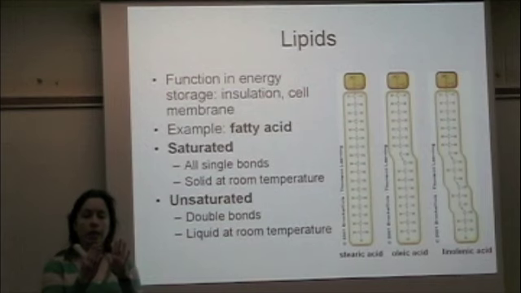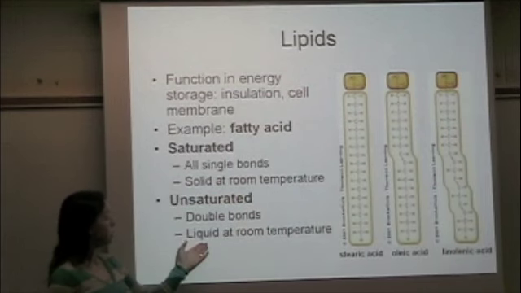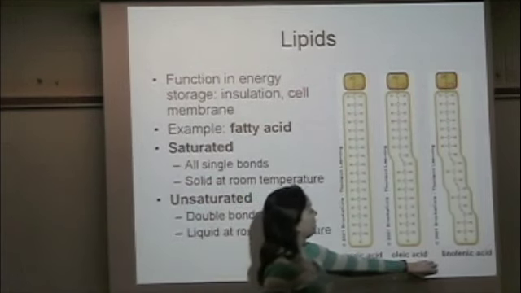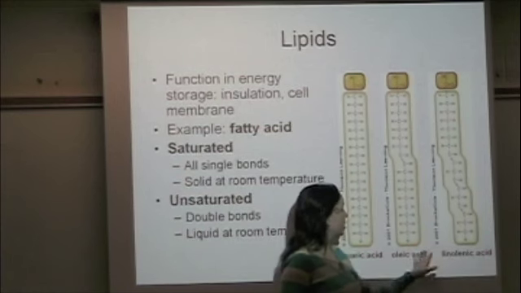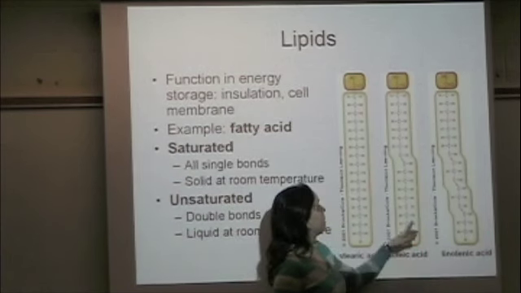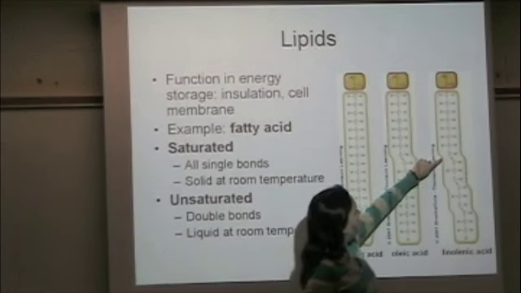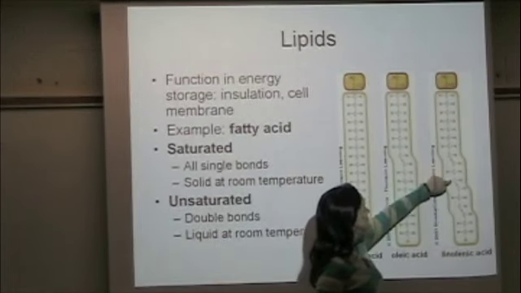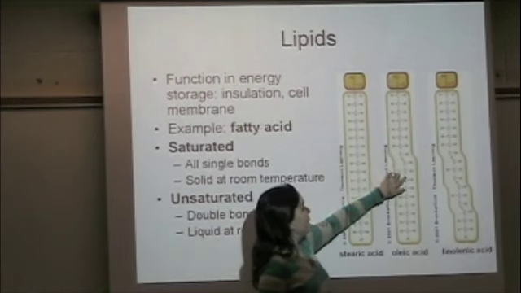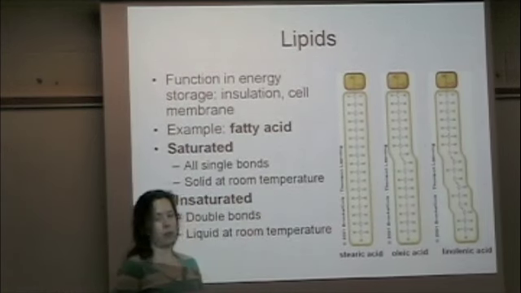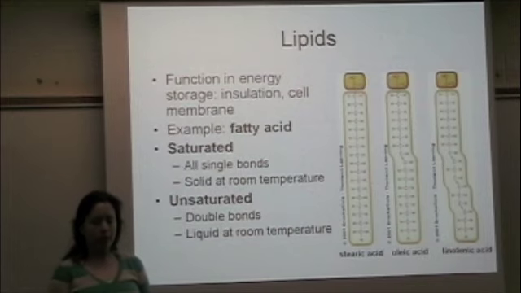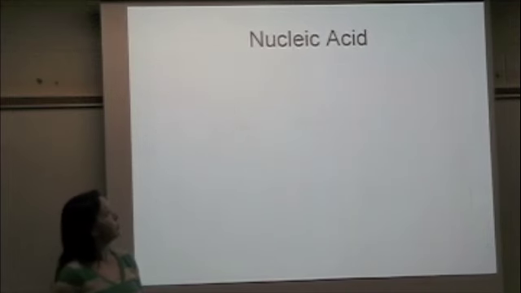They can't pack as tightly together, and as a result, they're liquids at room temperature. So oleic and linolenic acid in this picture here are both unsaturated fats. Oleic acid has one double bond, creating a kink, and linolenic has 3 double bonds. So anytime you put a double bond, it no longer is a solid, it becomes a liquid and unsaturated.